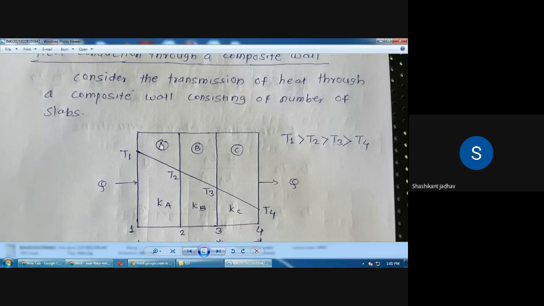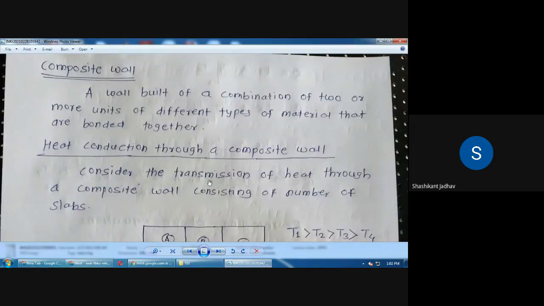समजते बघा. त्यावेळेला सिंगल प्लेट असणार आहे त्यावेळेला आपण त्याला काय म्हणतोय, प्लेन वॉल म्हणतोय. And suppose two or more units are bonded together, then we said that is nothing but composite wall. ज्यावेळेला डिफरंट मटेरियलचे दोन किंवा दोन पेक्षा जास्त लेयर्स आपण एकमेकांना अटॅच करणार आहे, then that component is nothing but composite wall. So for the composite wall we have to calculate the rate of heat transfer. Okay, so first of all we have to write down the definition of the composite wall.